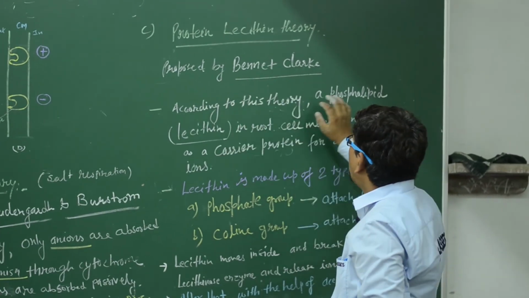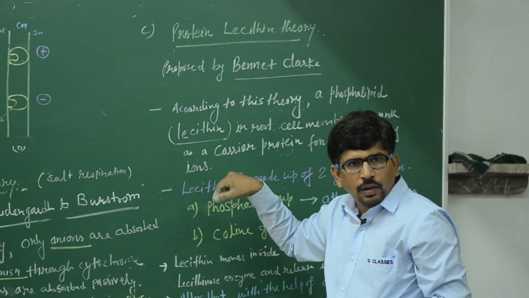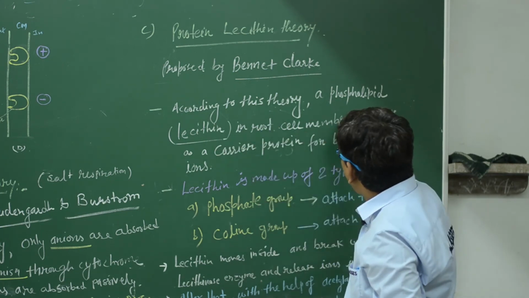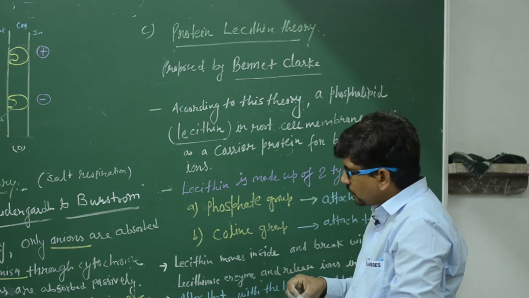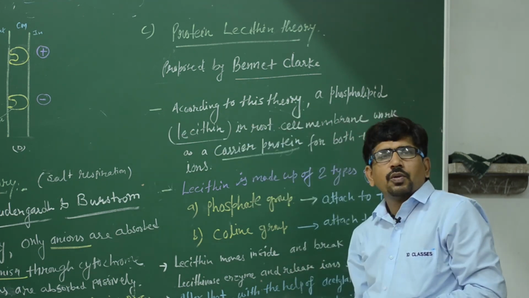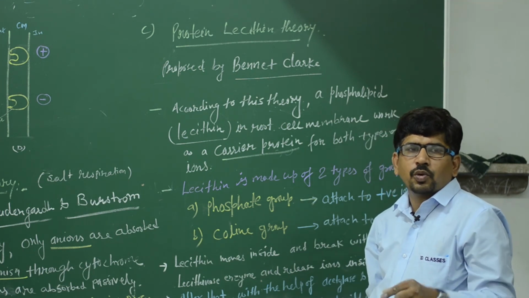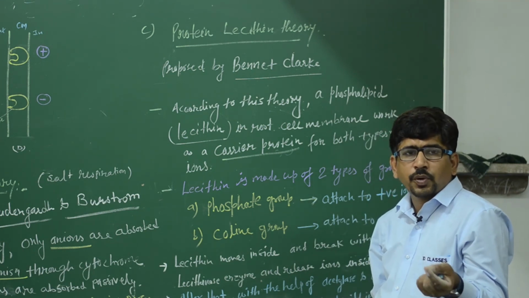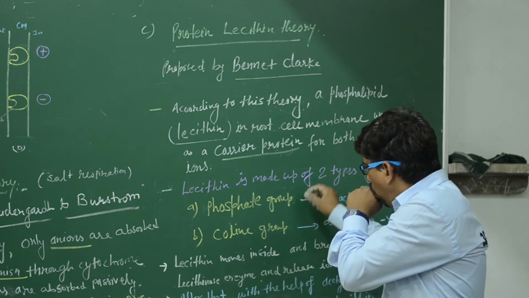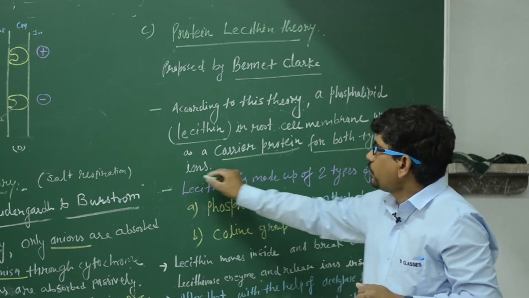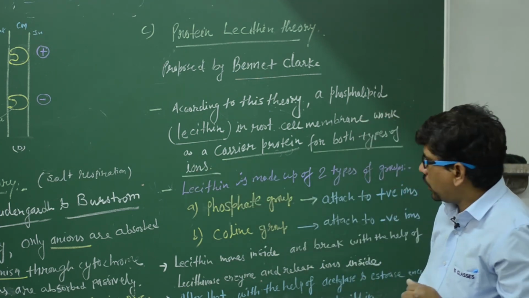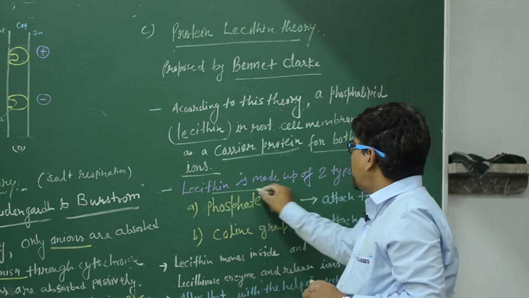According to this theory, the phospholipid lecithin present in the root cell membrane works as a carrier protein. We can say it is a modification of the carrier concept theory. In carriers, obviously more than one type of protein is present, but here we are discussing a specific protein for both types of ions. Clear? Lecithin is made up of two types of groups.